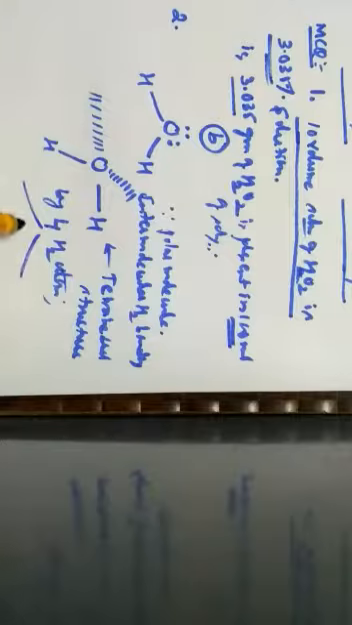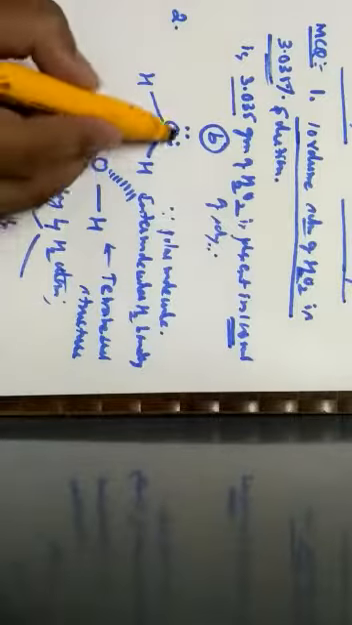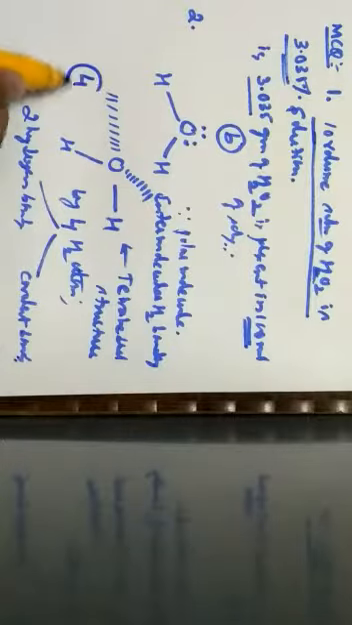Totally, it contains how many bonds? Four bonds, out of which two are hydrogen bonds, because these lone pair of electrons can be donated and they can be involved in bonding. Two are hydrogen bonds and the other two are which type of bonds? Covalent bonds. Hence the total number of bonds that a water molecule can have is how much? 4 bonds, which is given by the option B.